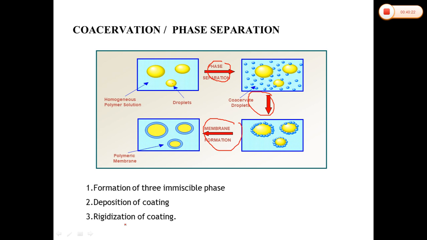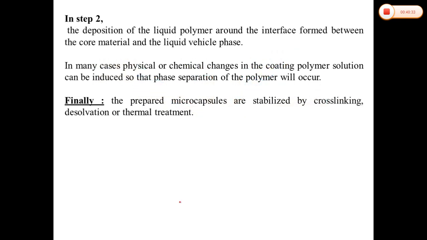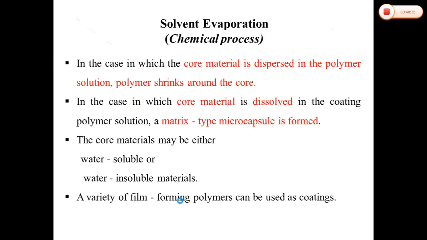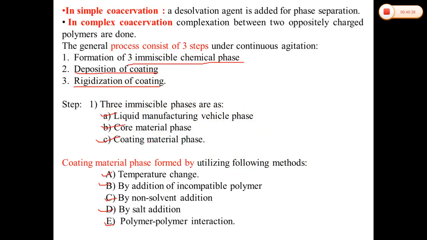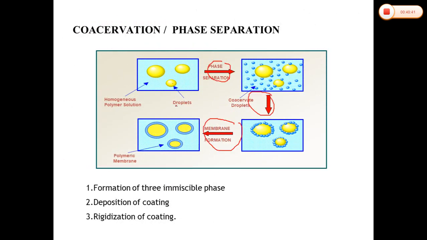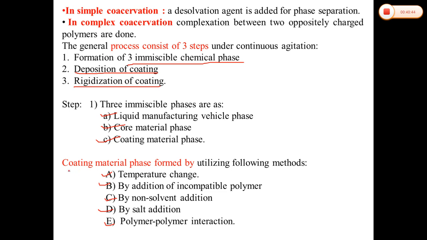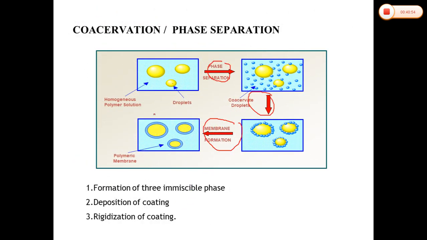So these are the three methods, or three phases, or three steps, that can be utilized for the coacervation or phase separation method. This is the most commonly used method. In the first step, the phase separation will occur. The coating material phase is formed by temperature change, by addition of polymers, or by non-solvent addition, or by salt addition or polymer-polymer interaction. Second is deposition, and third one is rigidization. So this is the method that we can use for the microencapsulation process.